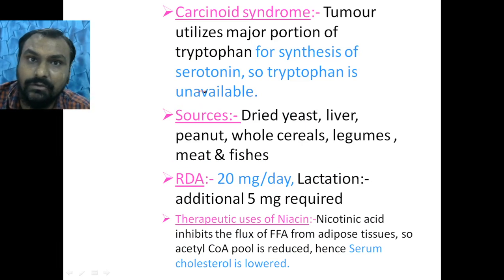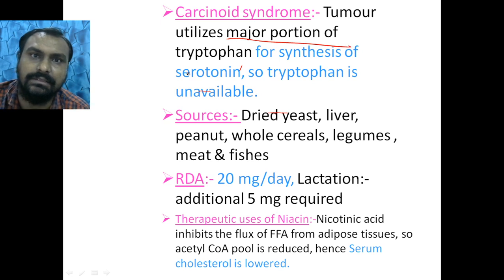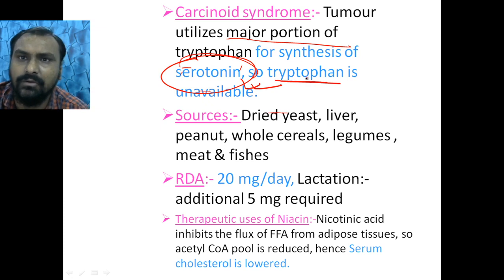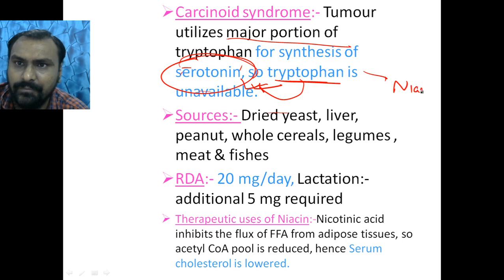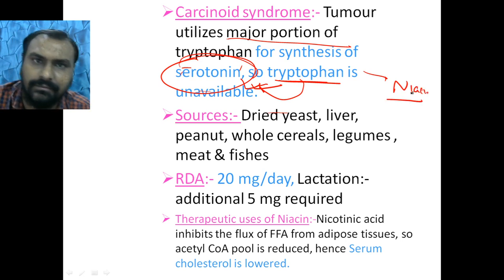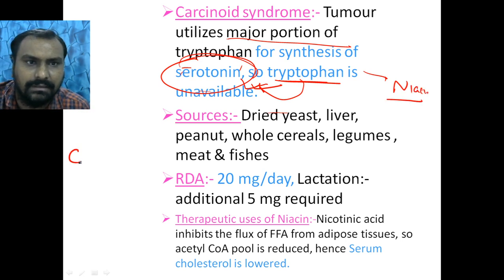Then carcinoid syndrome, a tumor that utilizes the major portion of the tryptophan in the synthesis of serotonin. So more and more serotonin is formed, and tryptophan is not available because tryptophan goes to the serotonin pathway. So niacin will not be formed. Ultimately, pellagra can occur.